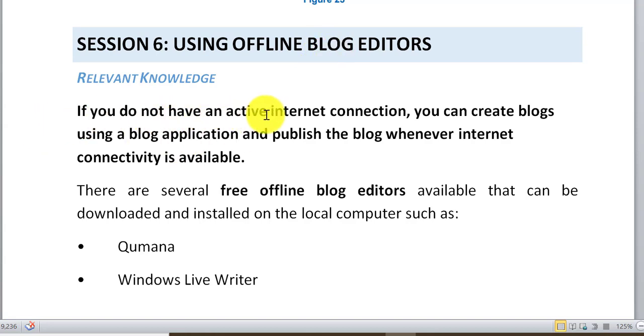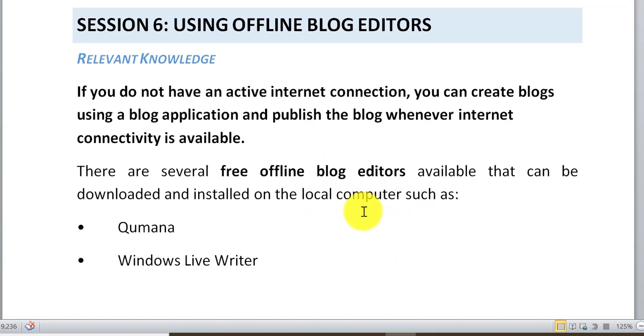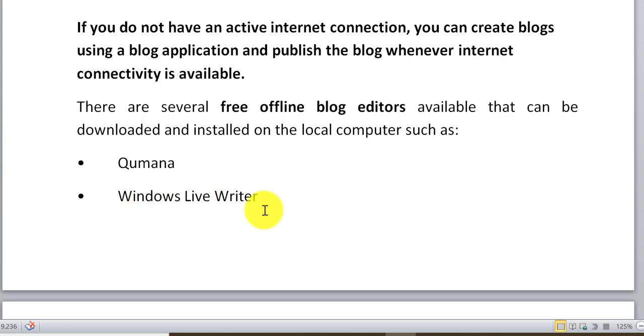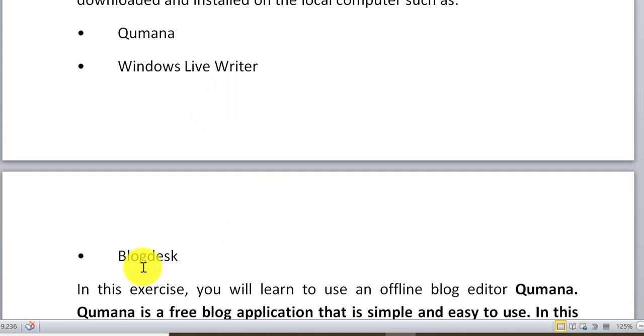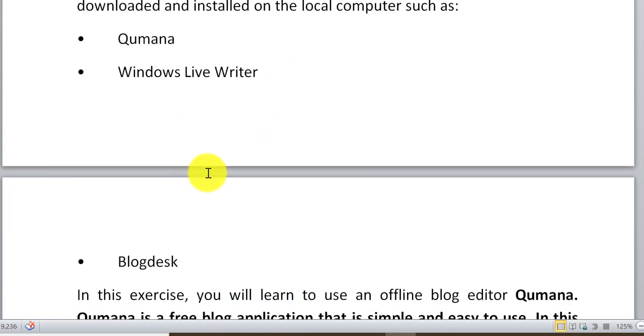If you don't have an active internet connection, you can create blogs using a blog application and publish the blog whenever internet connectivity is available. It is called an offline blog. These are available and can be downloaded and installed on the computer. These are the free offline blog editors: Qumana, Windows Live Writer, and Blogdesk.